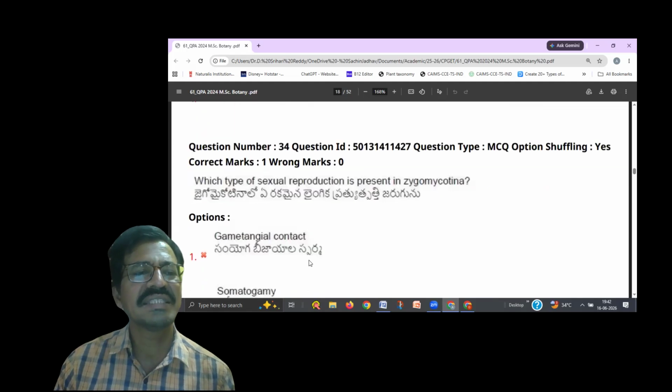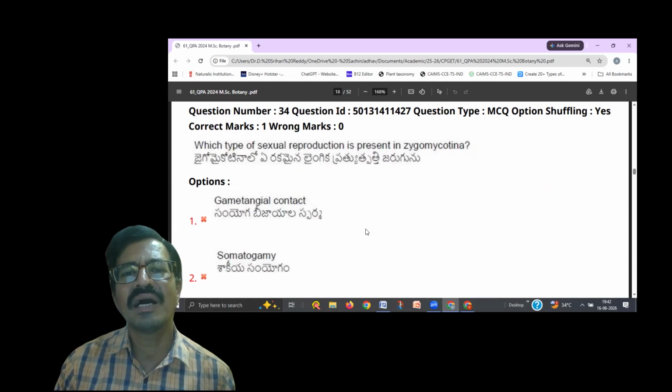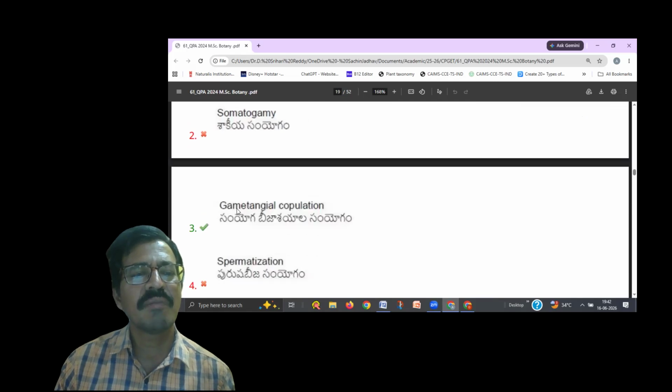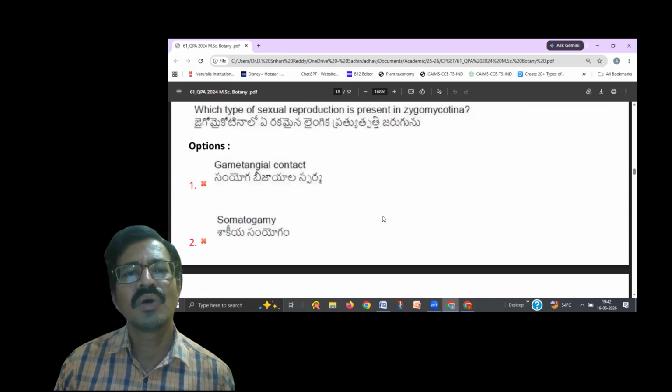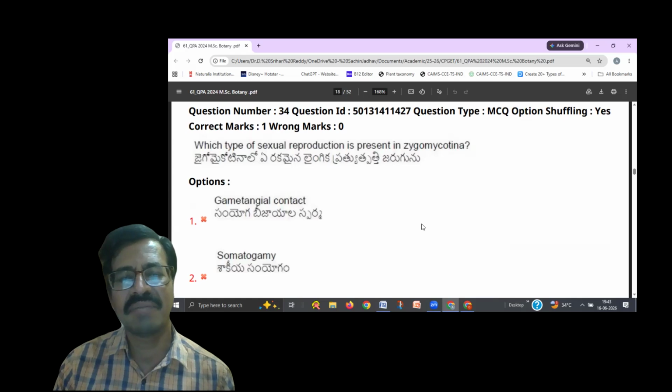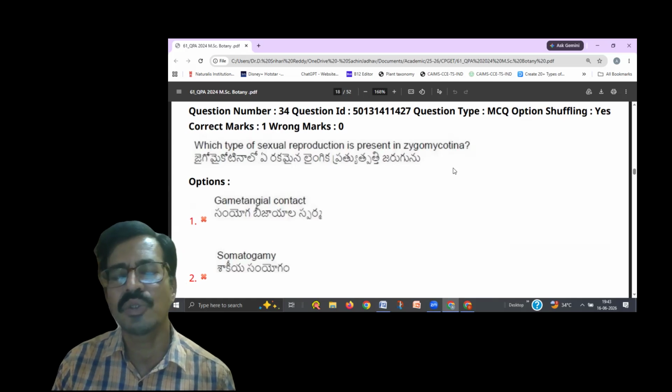And next one is, which type of sexual reproduction is present in Zygomycotina? Zygomycotina belong to fungi. Okay. And what is the phenomenon we observe there? Gametangial copulation. So in case of Rhizopus or Albugo, in our chapters Albugo is given, but Zygomycotina means sometimes Rhizopus also they may give.